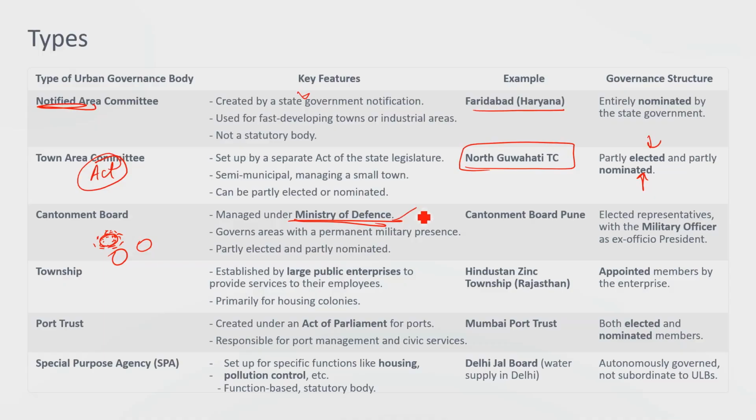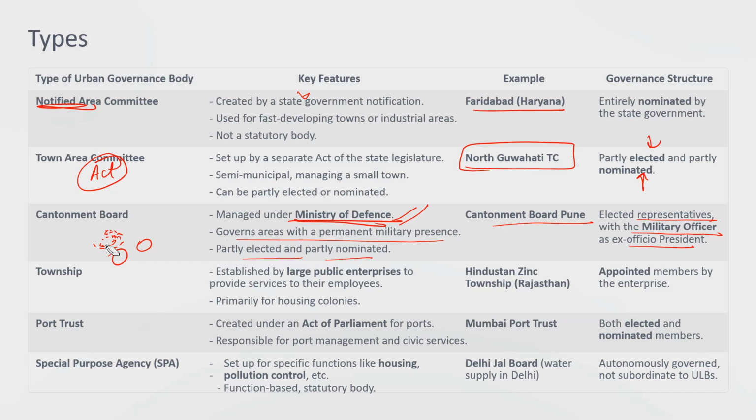It is largely managed by Ministry of Defense, because there is permanent military presence there. They are partly elected, partly nominated. For example, Cantonment Board Pune, there can be Ambala Cant, Delhi Cant. So elected representatives are there, with military officers as ex officio president.